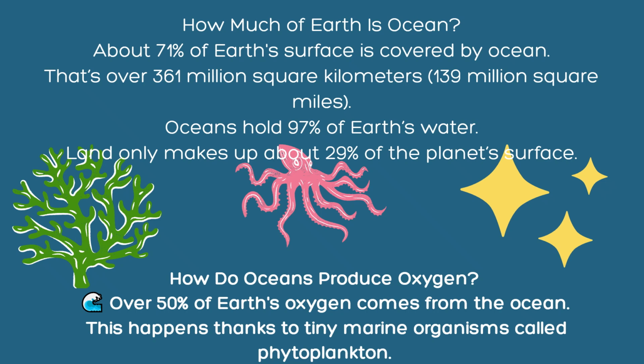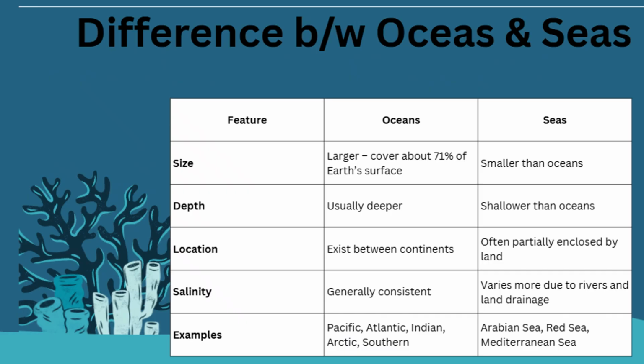Over 50% of Earth's oxygen also comes from the ocean. Yes, there is a myth that only forests provide us oxygen. No, not at all. Students, not only forests but also the oceans provide us oxygen. I live in Karachi, and those who live in Karachi hear a common phrase: when the sea breeze stops today, the weather becomes hot. Isn't it so? It's a common phrase in Karachi, and it's absolutely true. So the ocean really plays a vital role in regulating the climate. How? Through tiny marine organisms known as phytoplankton, and seaweeds.